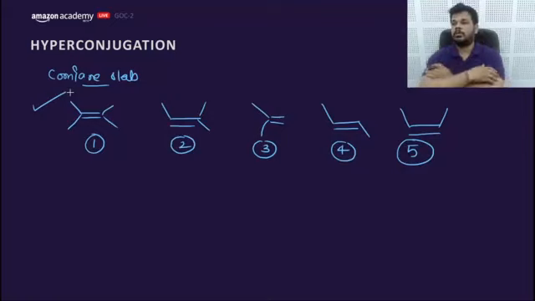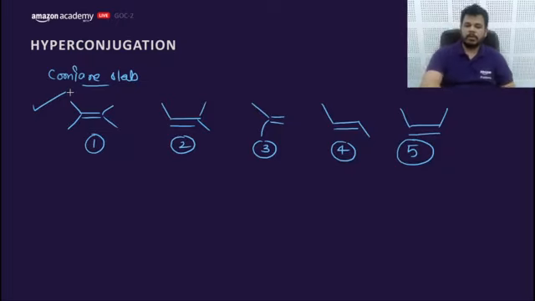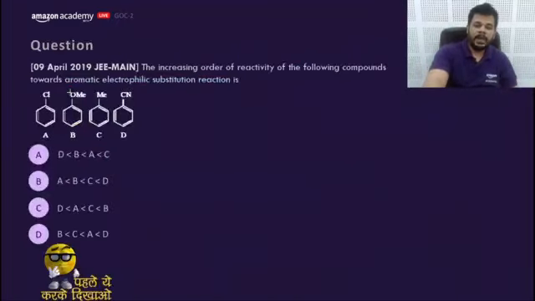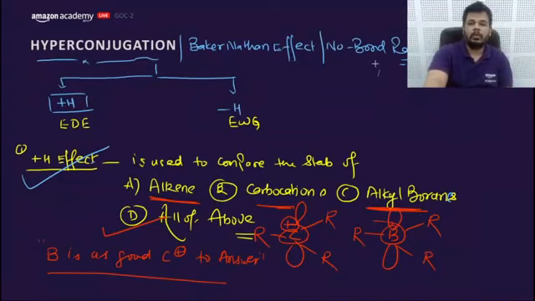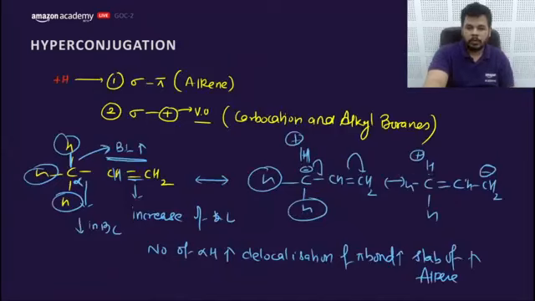Yes, this is called no bond resonance. Baker-Nathan effect or no bond resonance. Why is it called no bond resonance? Because there is no bond formed between C and H. This is a no bond situation. That's why it is called no bond resonance.